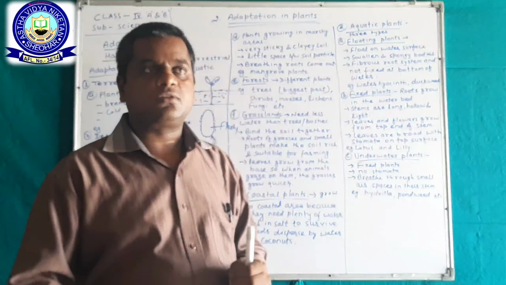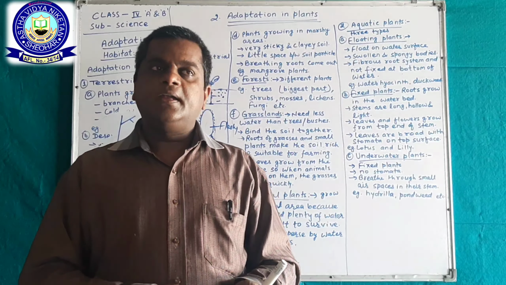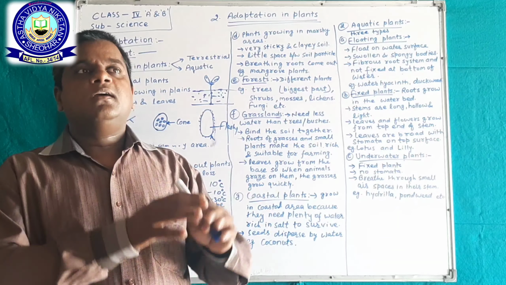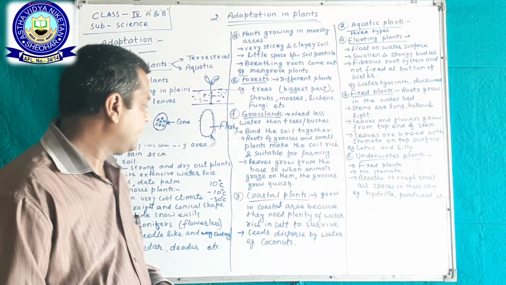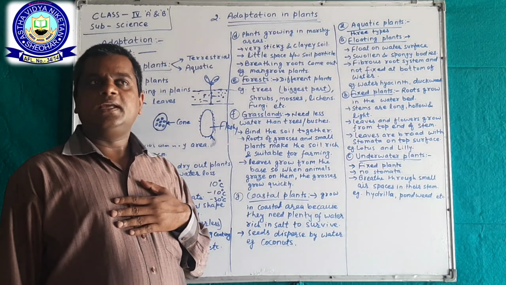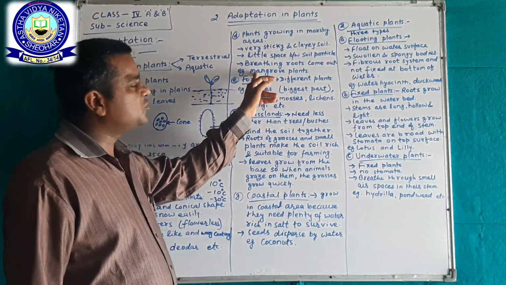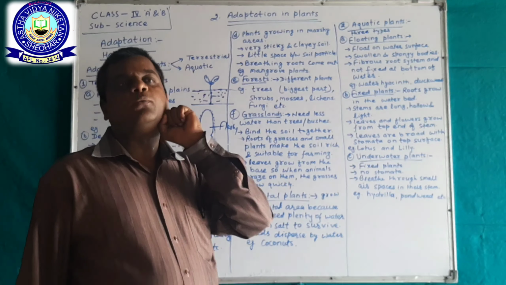That's why the roots come out into the environment and fulfill the requirement of gases. As for example, mangrove plants. It is also known in Hindi as Sundari Van.